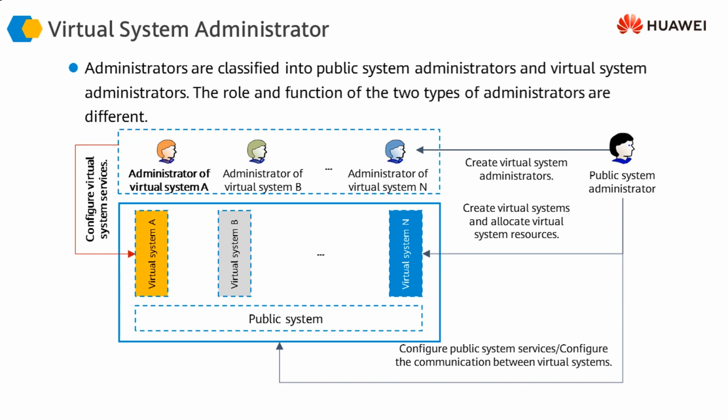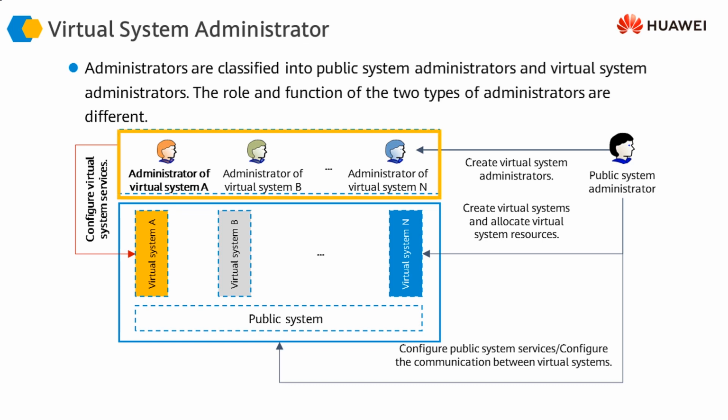So for example, if we have virtual system A, VSys A will have its independent administrator, and VSys B, C, D, and all the other virtual systems will have their own administrators. Similarly, the public system is going to have its own public system administrator. And actually the public system administrator is the one who is responsible for creating these virtual systems in the first place. Once these virtual systems have been created, we can assign them different usernames and passwords, and then pass them on to their respective administrators.